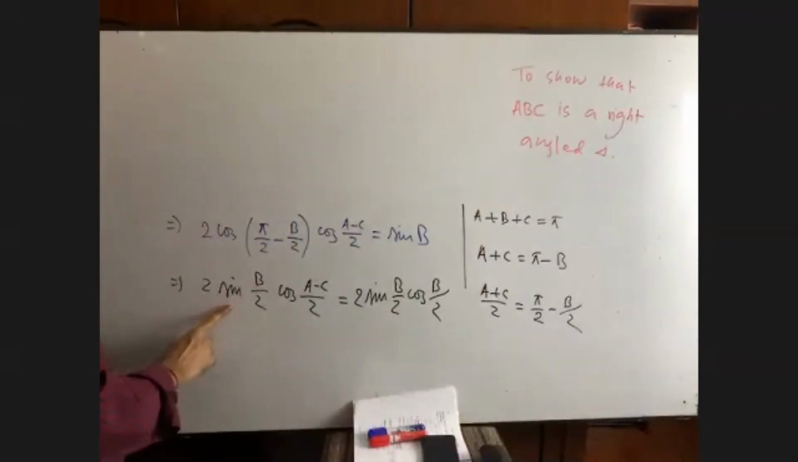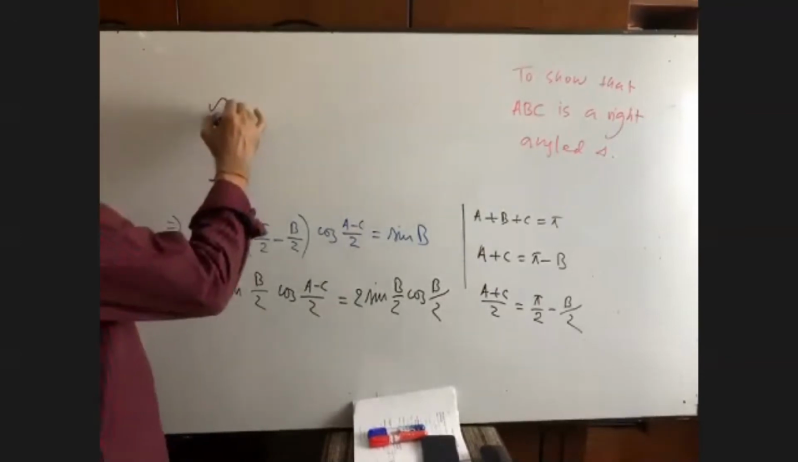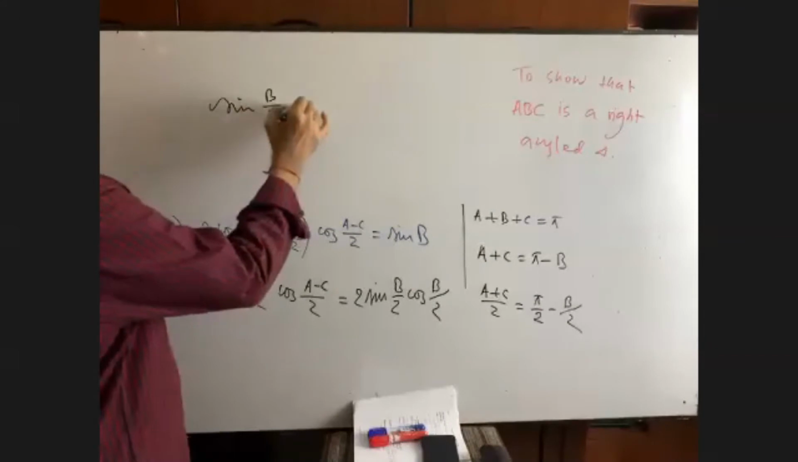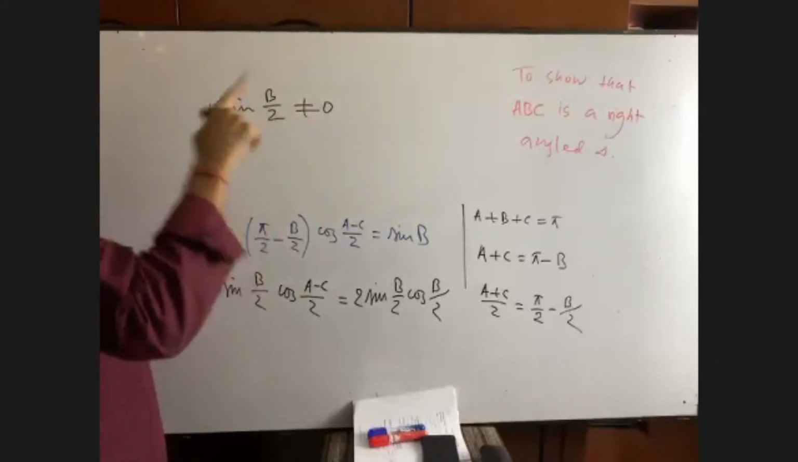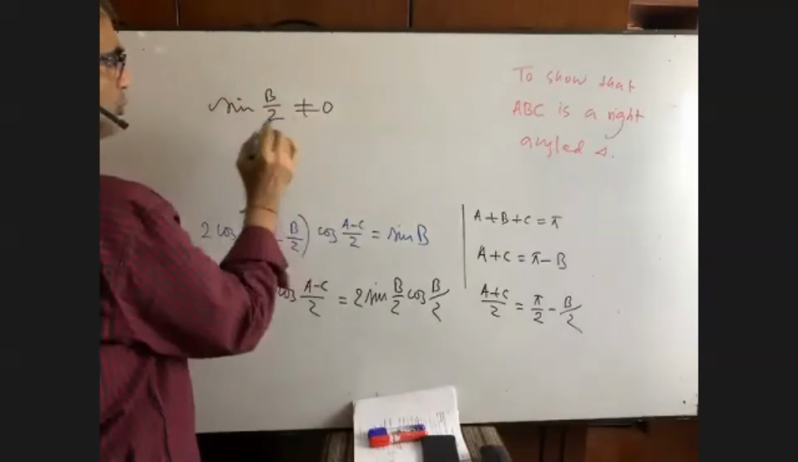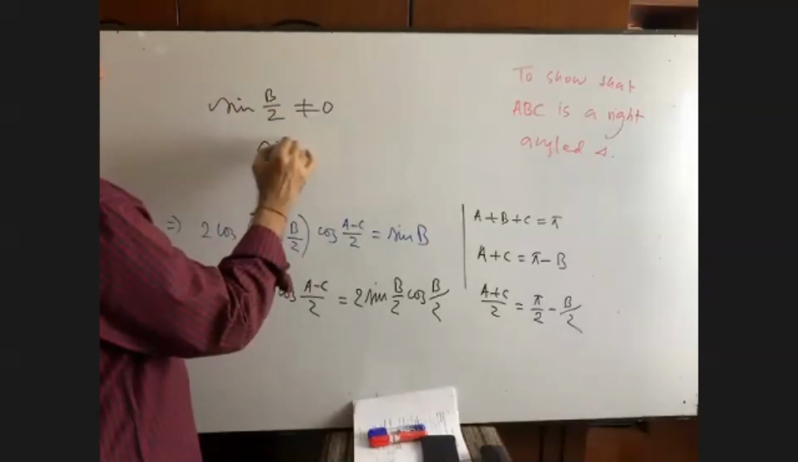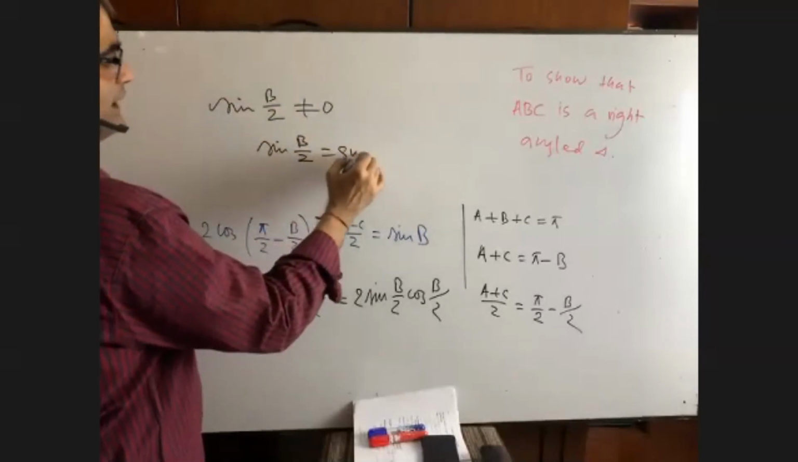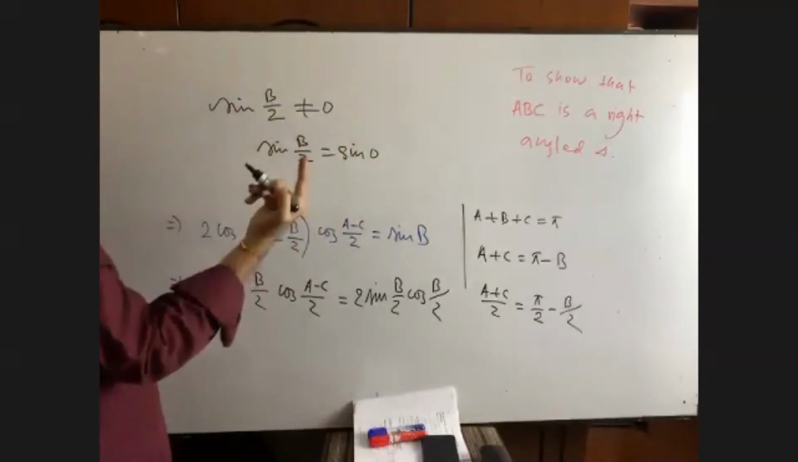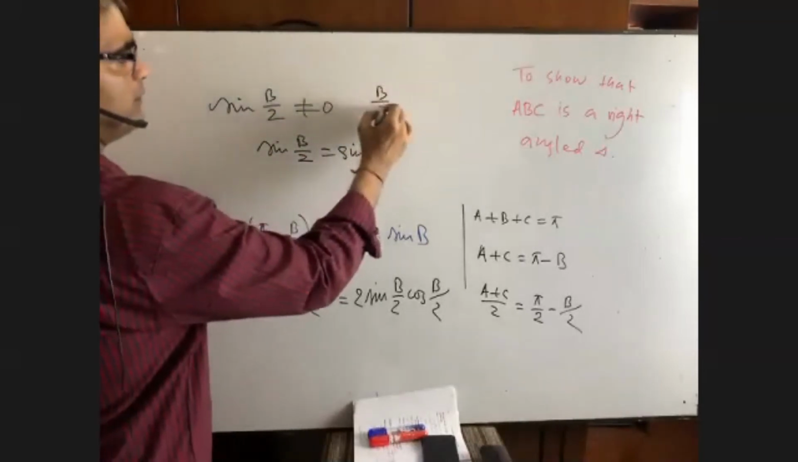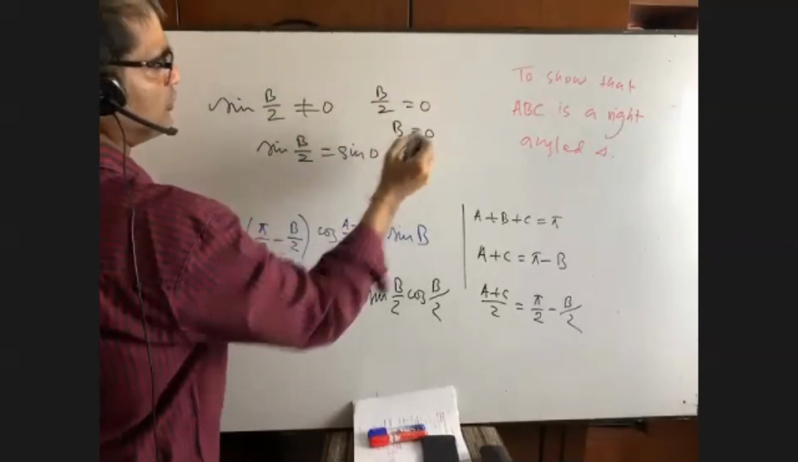these 2 sine B by 2, these 2 sine B by 2 will be omitted from both the sides. Can you please talk to me why? It will be omitted from both the sides because sine B by 2 is not equal to 0. If it would be 0, then what would happen? It equals sine 0, because sine 0 equals 0. So we would get B by 2 equals to 0. That means B equals to 0.